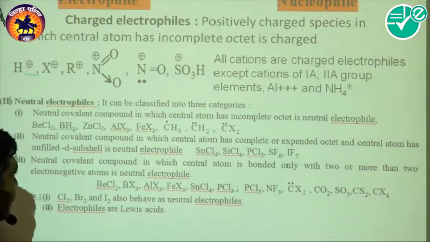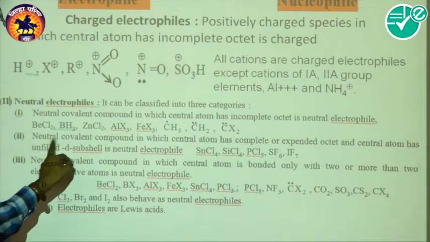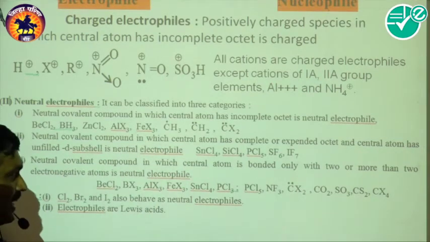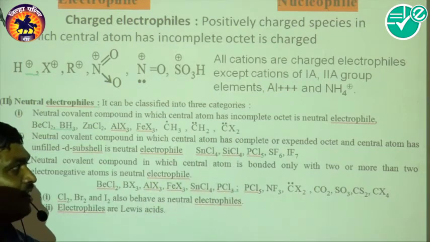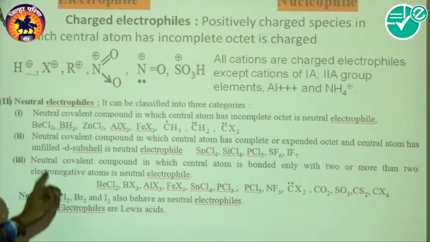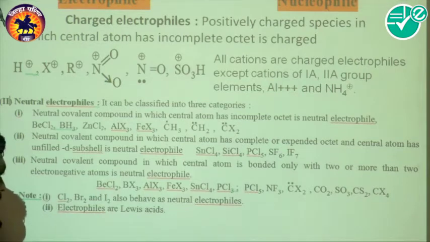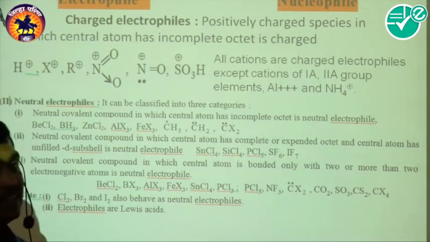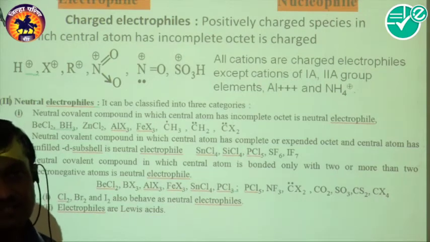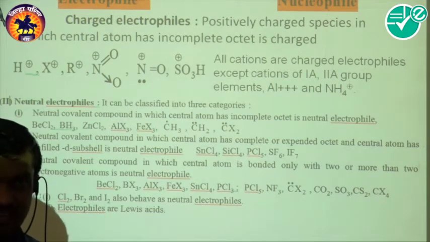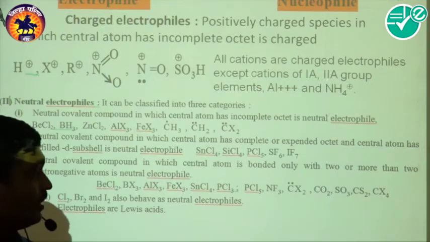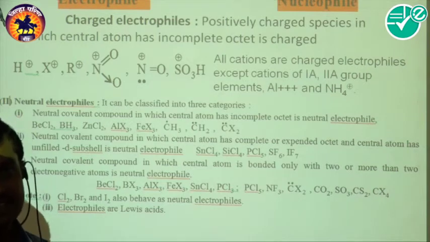So these are neutral species which are electron deficient, and here it acts as an electrophile. Now look at some of the extra neutral covalent compounds in which the central atom has a complete or expanded octet, and the central atom has an unfilled d subshell; that is a neutral electrophile. Because of that unfilled d subshell, it has the tendency to accept electrons, and therefore it also acts as an electrophile.